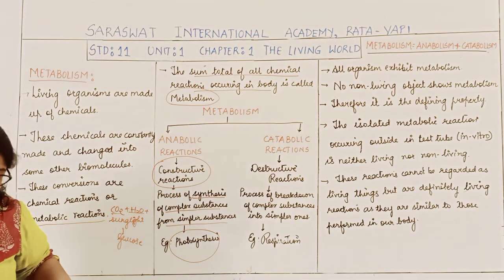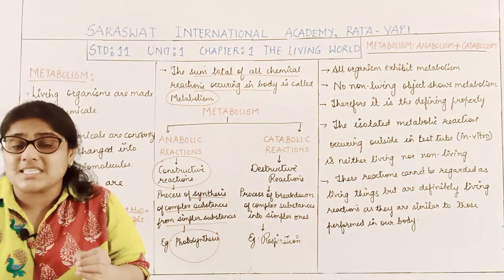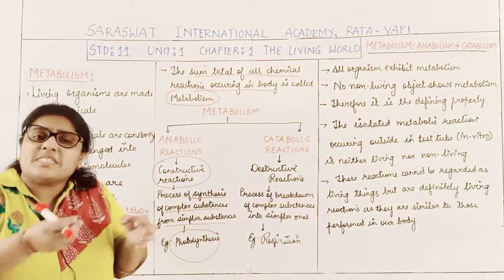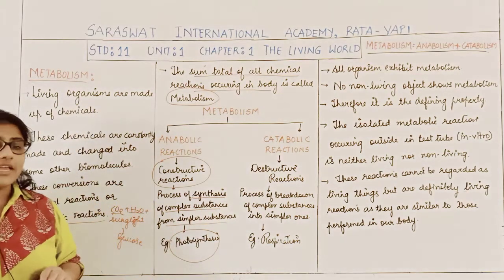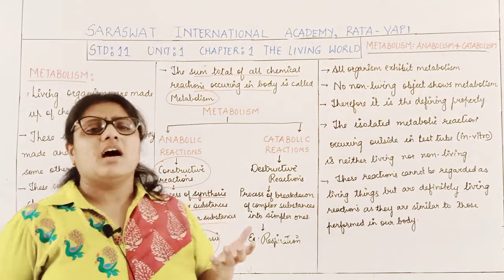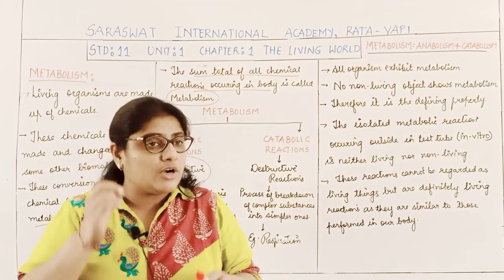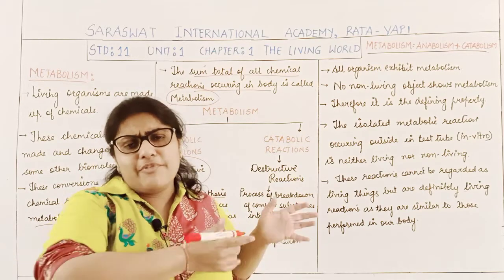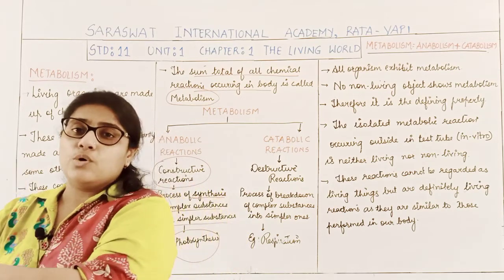All those activities where certain substances are formed from simpler substances are called anabolic reactions. Another example: we know that proteins are formed from amino acids. So when many amino acids combine, what do they form?